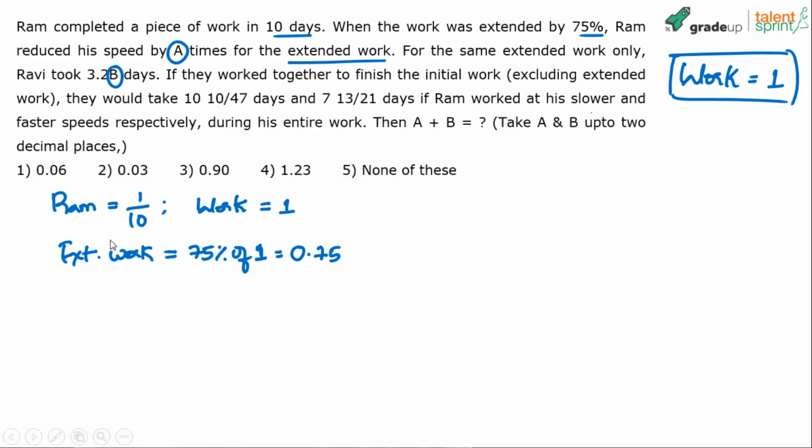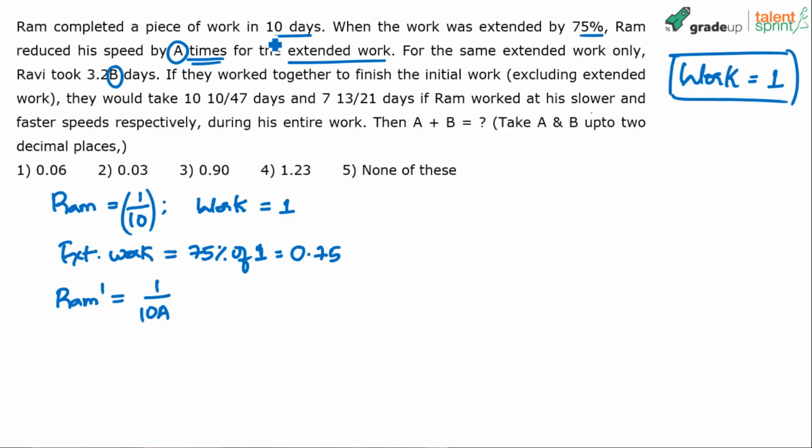Understand that if Ram's speed is reduced, see, what is Ram's speed currently? 1 by 10. Capacity is nothing but his speed, right? Capacity, efficiency, speed, all denote the same thing. So his actual speed is 1 by 10. But what is Ram's reduced speed? Let's say Ram dash, or R dash or whatever, right? His reduced speed will be 1 by 10a. He reduced it by a times. Understand? Don't take minus a. Reduction generally means subtraction, right? But then reduced by a times.